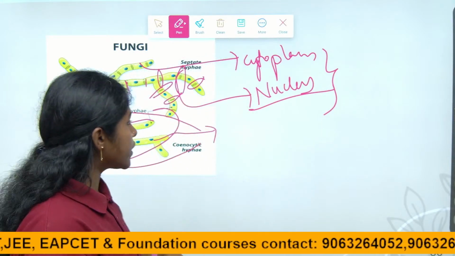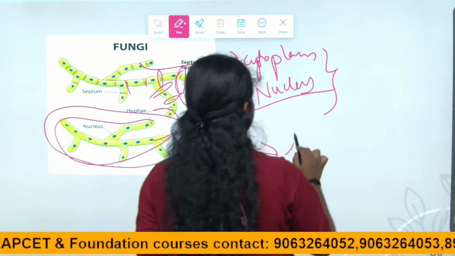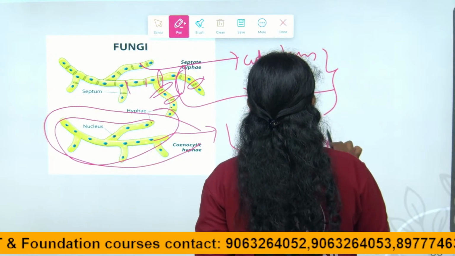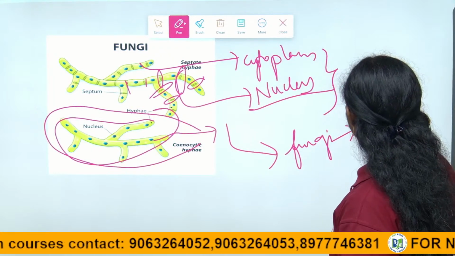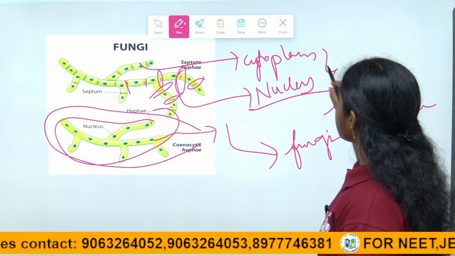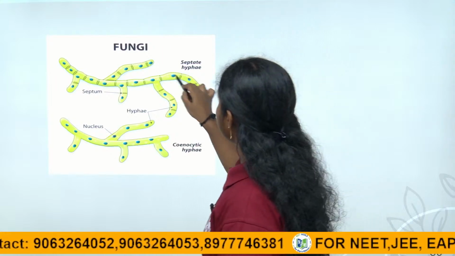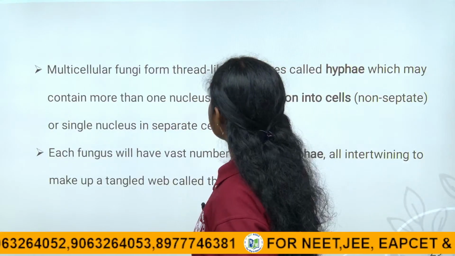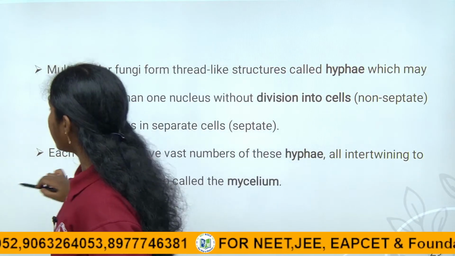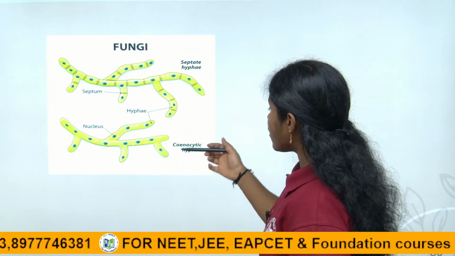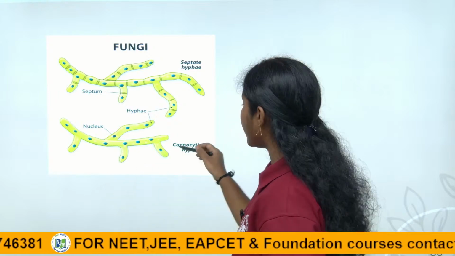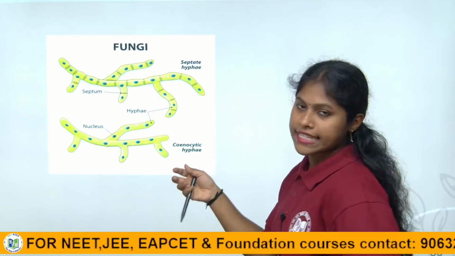Thereby it absorbs nutrients, and the fungi will survive. Right children, this is how the fungi survive. If the hyphae have partitions, we call them septate hyphae. If the hyphae don't have any partitions, we call them coenocytic hyphae or aseptate hyphae.